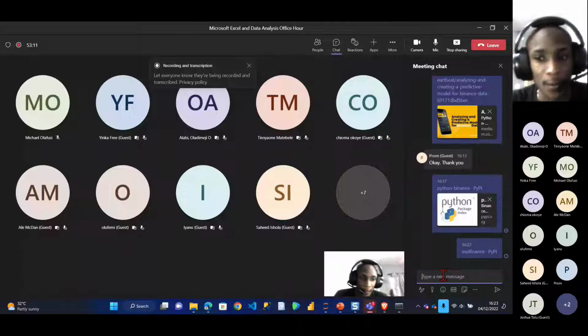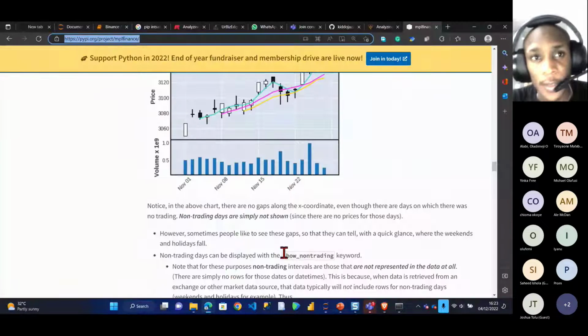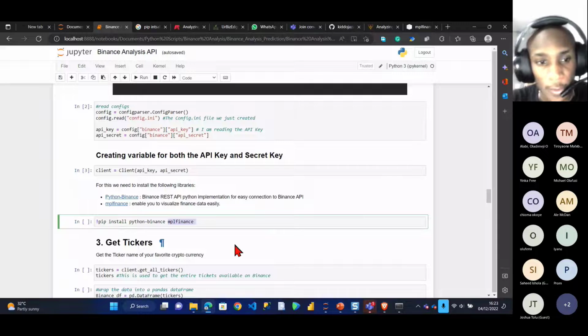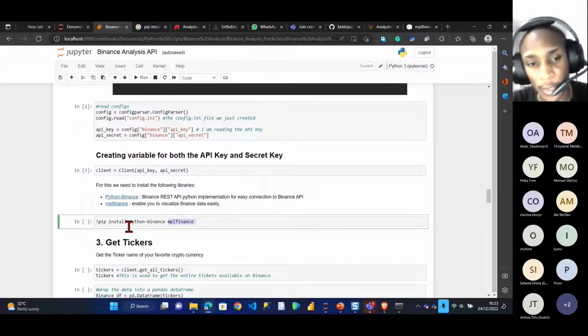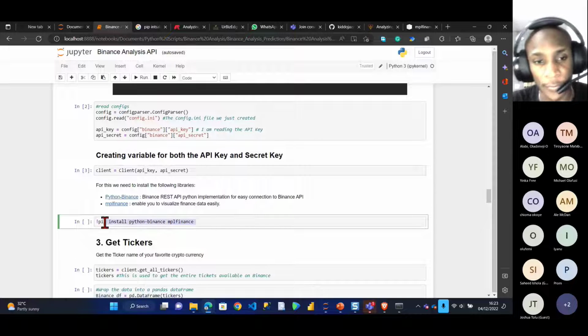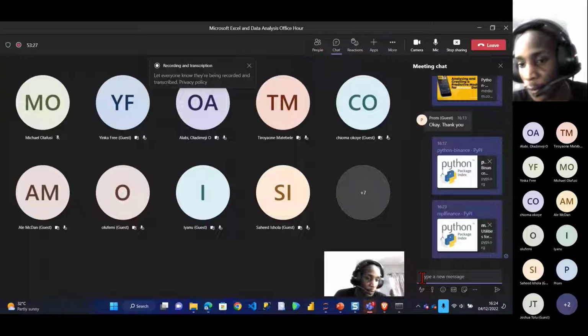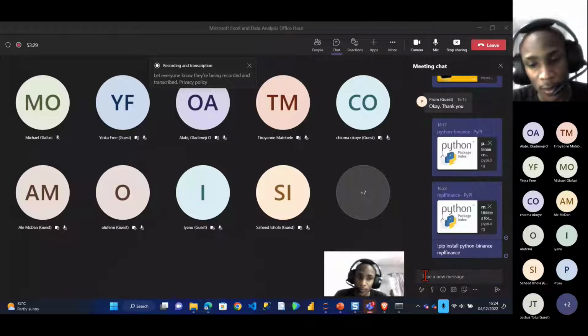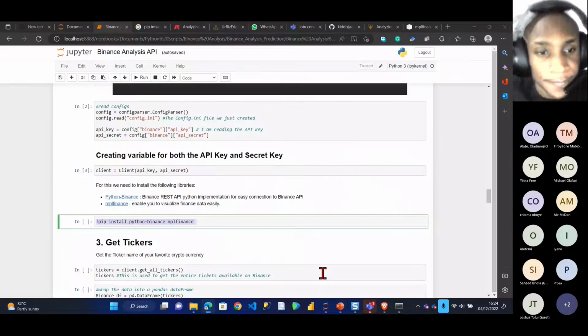Okay, cool. So let me go back to my code. I've actually already installed the library. You can also install it directly from your Jupyter notebook by just writing this line of code. So I'll copy this line of code for you guys to install it directly in your Jupyter notebook. Okay, cool. So let's keep running.